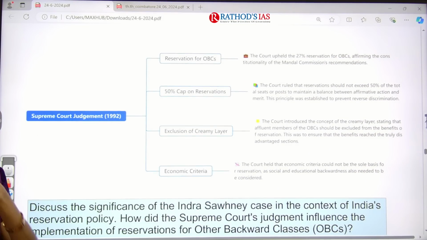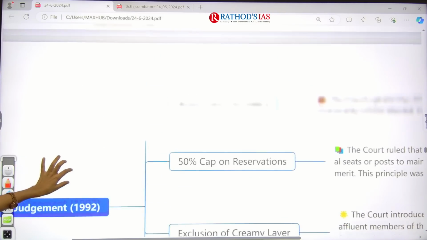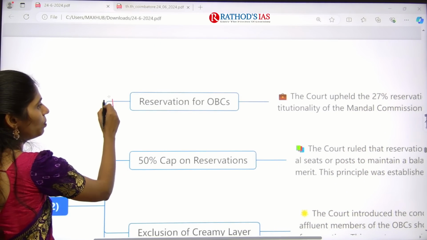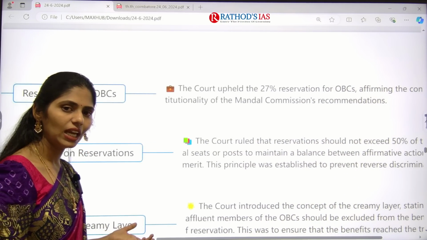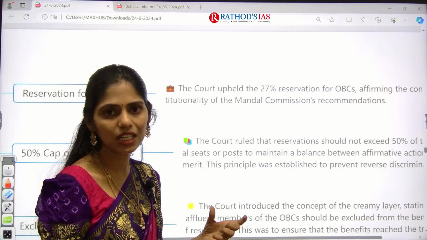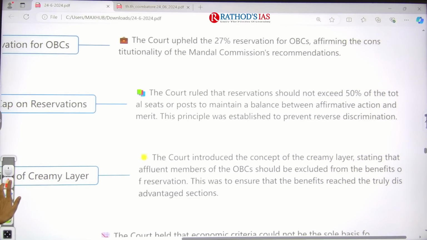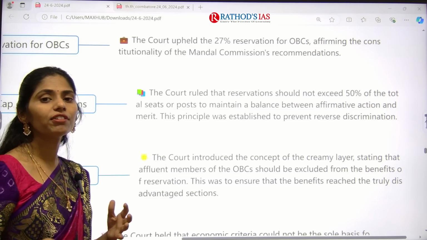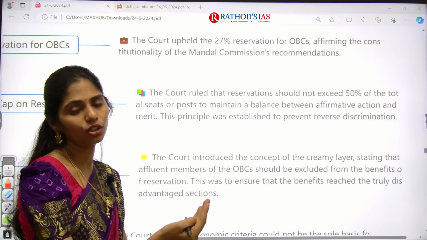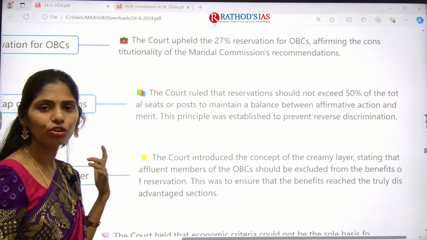What does the Supreme Court judgment in Indra Sahani say? It said four important things. First, reservation for OBCs: the court said that these socially and educationally backward people need to get reservation, at 27%. Next, the court ruled that reservation should not exceed 50% of total seats, so that we have a balance between affirmative action, the positive action taken by the government for the upliftment of backward society, and merit also.